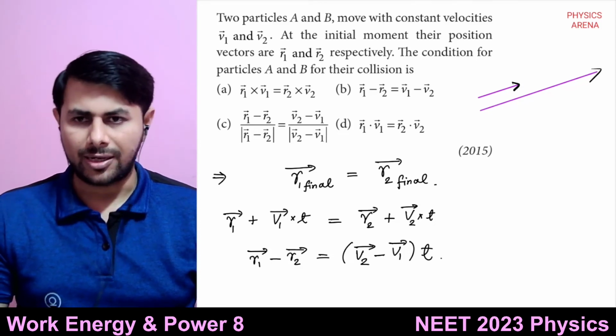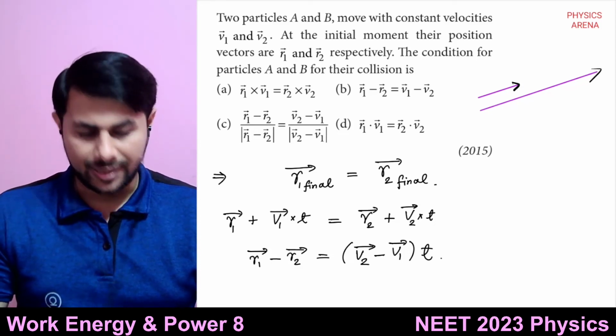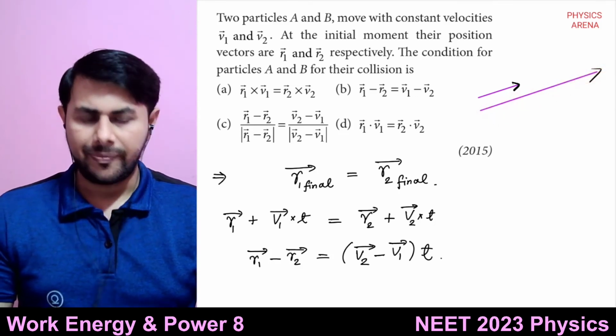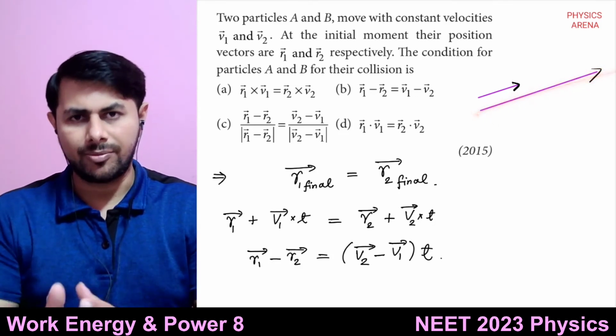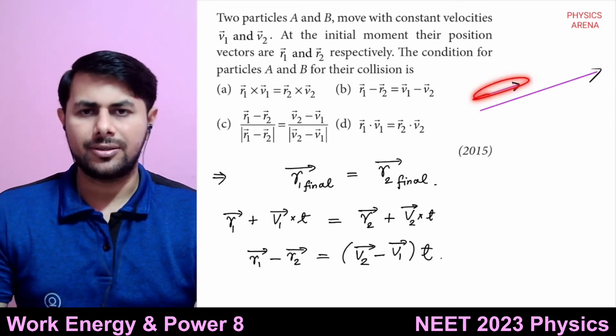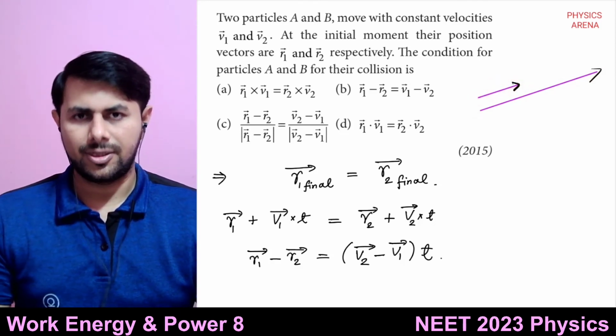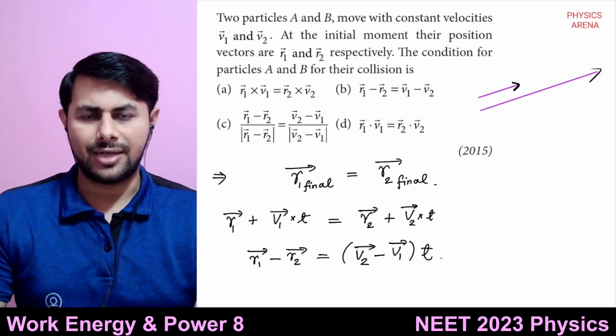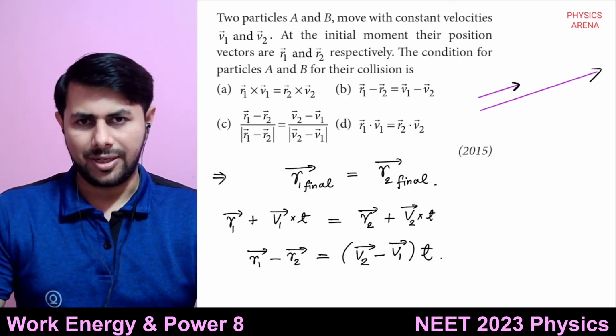Then only I can write that this vector is equal to some number multiplied by this vector. If they are parallel only, then I can write like that. Yes, no?